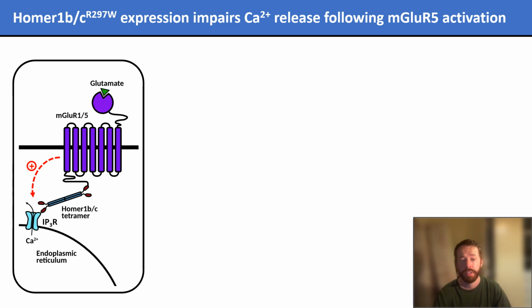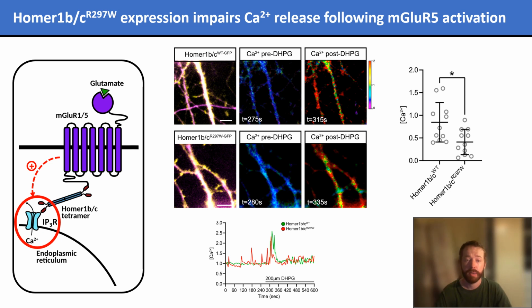Next, I was curious to see whether the mutation may disrupt other forms of important calcium signaling processes. I elected to measure the calcium release from internal cellular stores called the endoplasmic reticulum, or ER. We know that HOMA1-BC is important for scaffolding calcium channels on these stores and linking them to a receptor called metabotropic glutamate receptor 5, or mGluR5. HOMA1-BC tetramers in particular are necessary to link the activation of these receptors to the release of calcium from the ER. I used a pharmacological activator of mGluR5 to induce calcium rises in neurons and recorded the resulting signals.